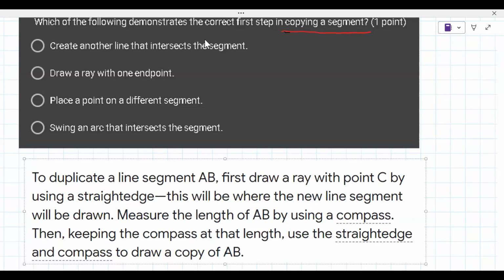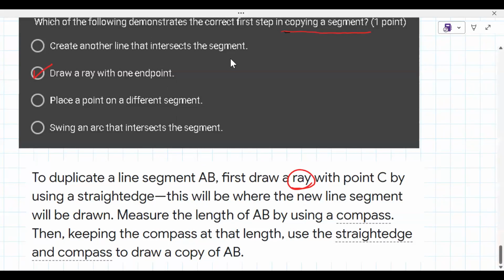Is it the first one? To duplicate a line segment, first draw a what? A ray. So which one has that in there? Draw the second one.